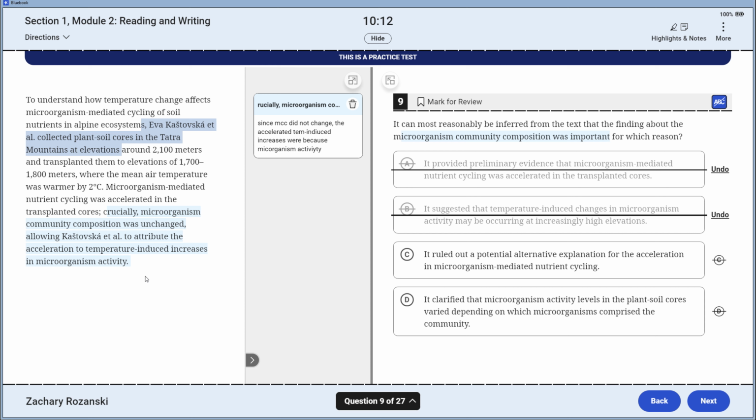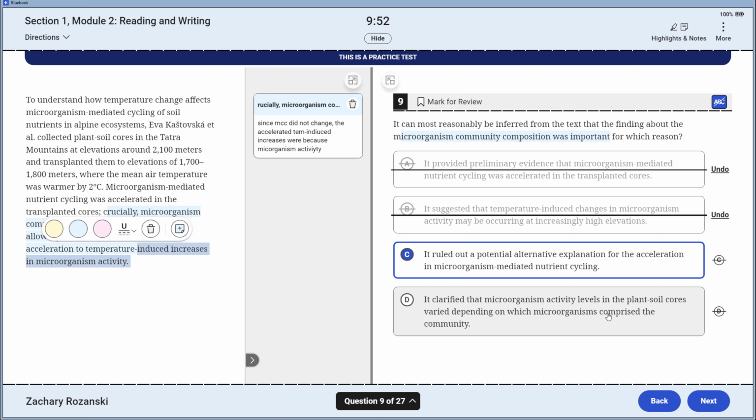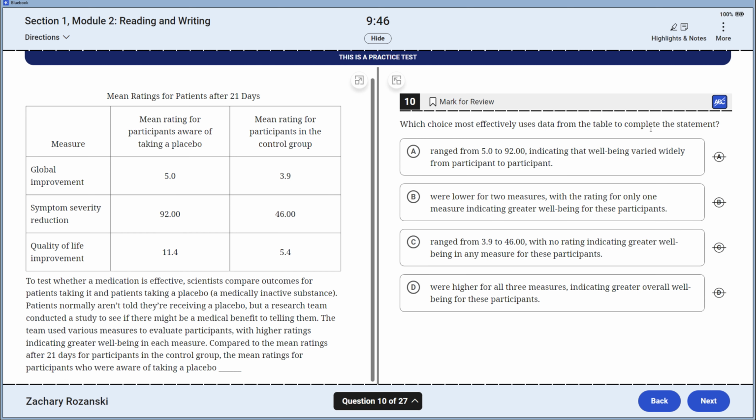It ruled out a potential alternative explanation for an acceleration. Yes, it ruled out a potential alternative explanation. People could have said that the microorganism community composition could change, and that created the acceleration. But since they could rule that out, they were able to attribute it to this. It clarified that microorganism activity varies depending on which microorganism. No, it was unchanged, it said. That goes against it.